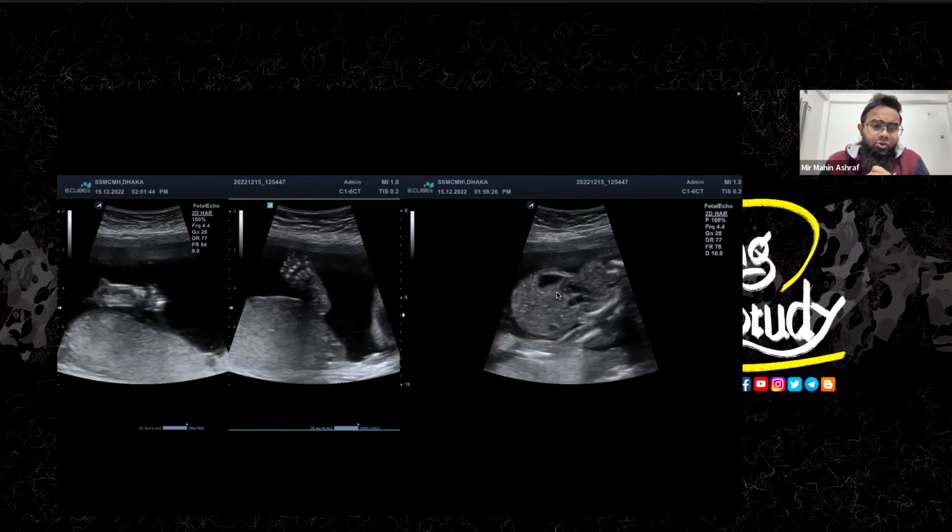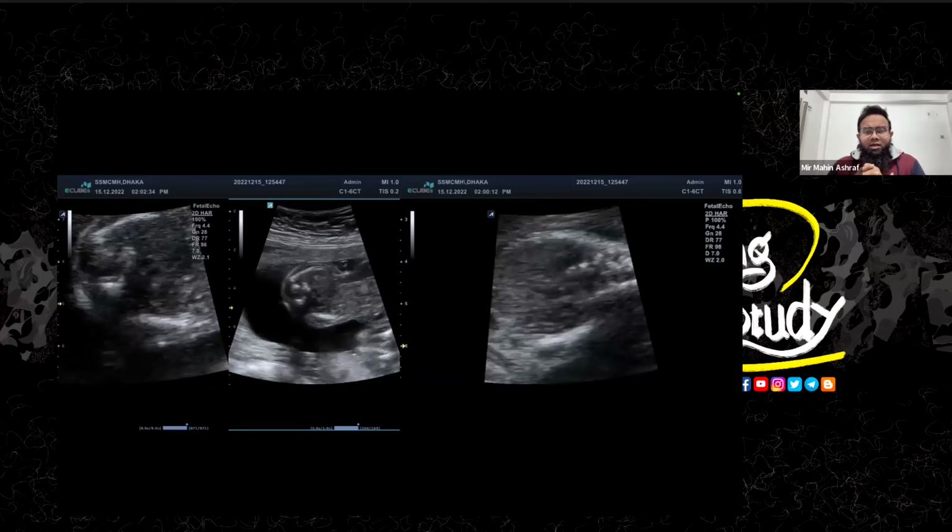So here you can see we have checked the foot in 5-finger view of foot. There is no attached tibia and fibula, so we are not suspecting any clubbing here. Okay, so another view. So why I was suspecting the spina bifida or spinal dysraphism. Here you can see these three are the ossification centers, but posterior ossification centers have a wide gap in between.